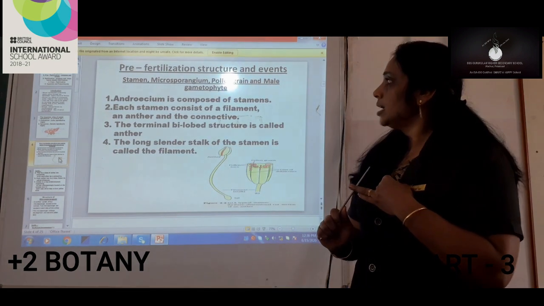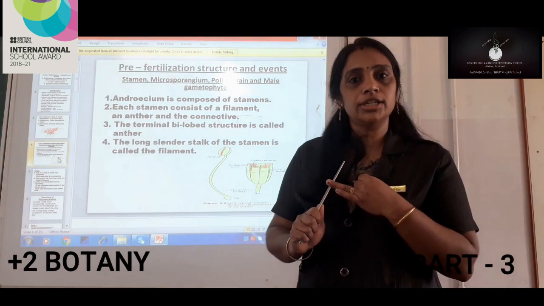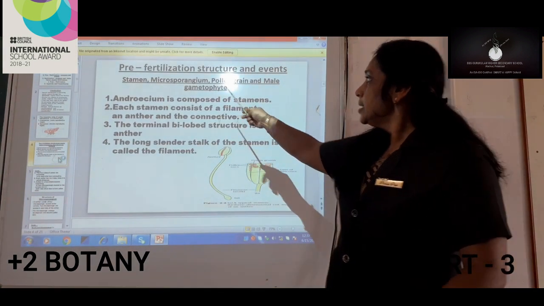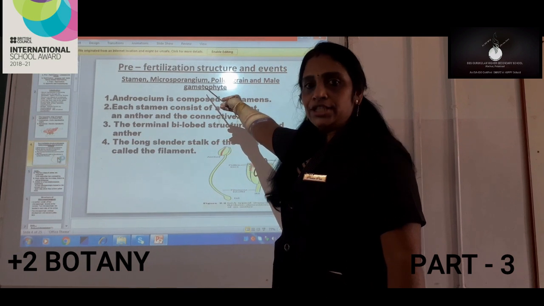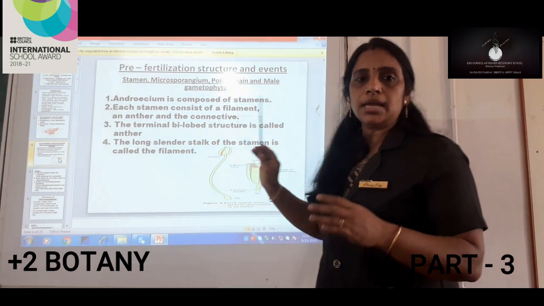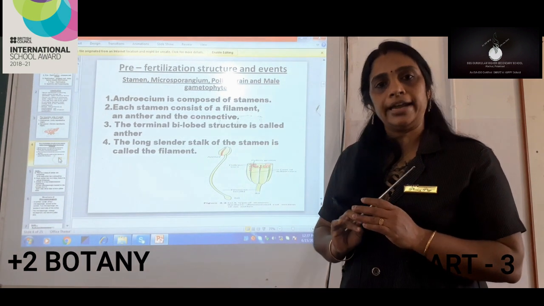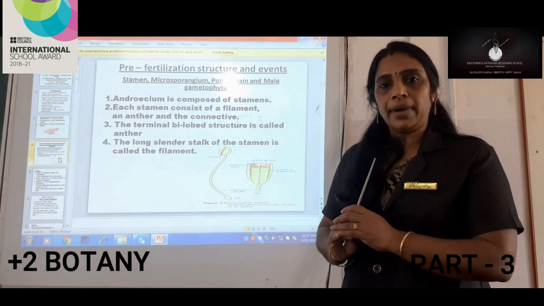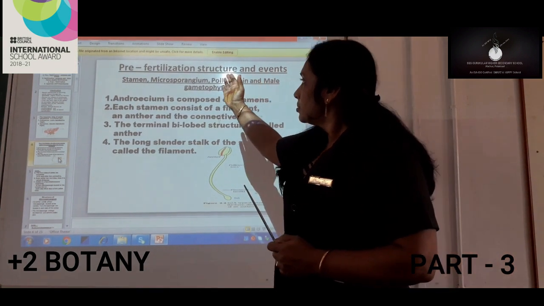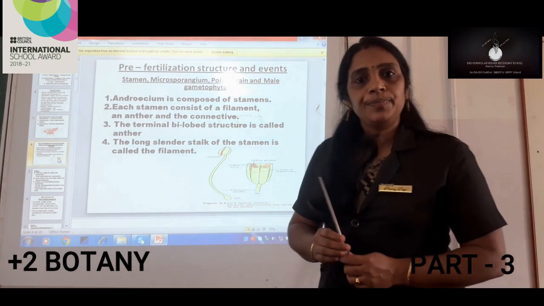First we are going to study the structure of the male reproductive organ, which is also known as androecium. Here we can see stamen, microsporangium, pollen grain and male gametophyte. All these come under androecium, these are the topics which we are going to study in androecium.